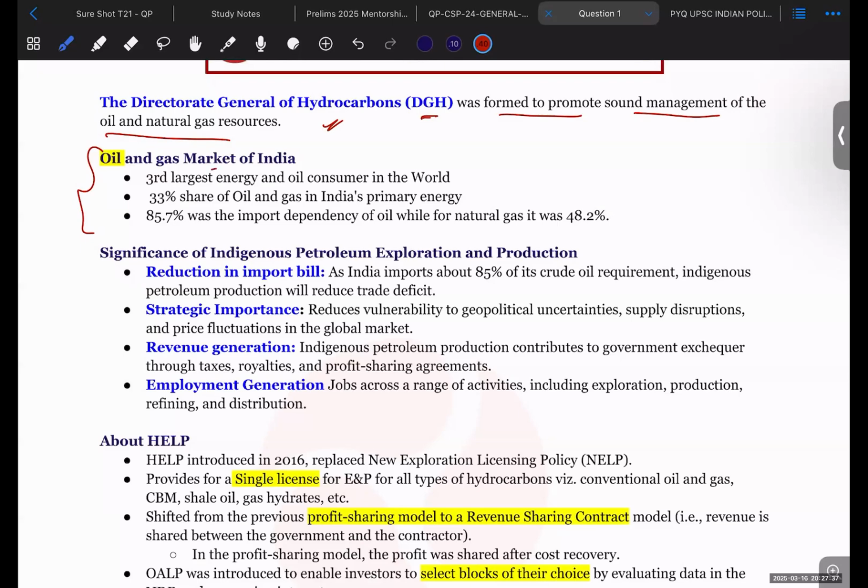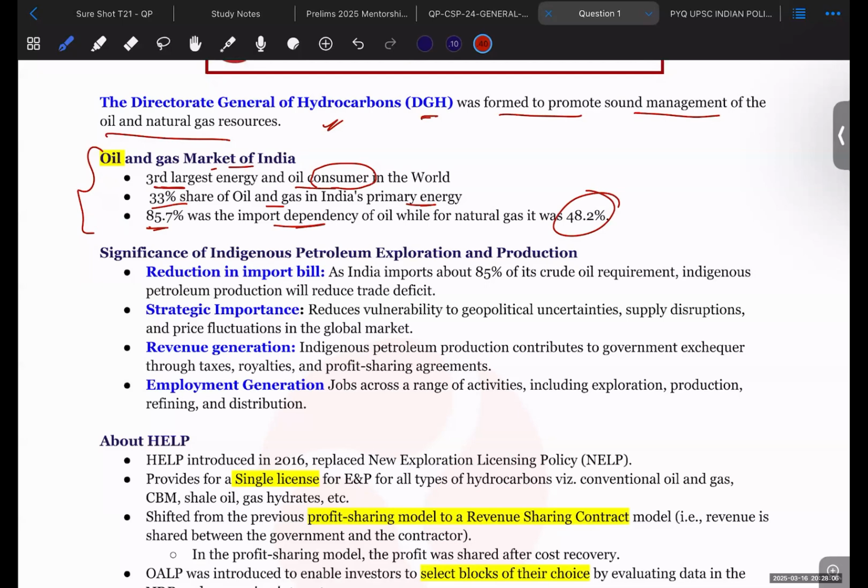Now, some of the data that is most important for prelims is the oil and gas market of India. India is the third largest energy and oil consumer in the world. When it comes to consumption, we are the third largest energy and oil consuming country. 33% of the share in India's primary energy is oil and gas. Approximately 85.7% was the import dependency for oil, while for natural gas it is 48%.